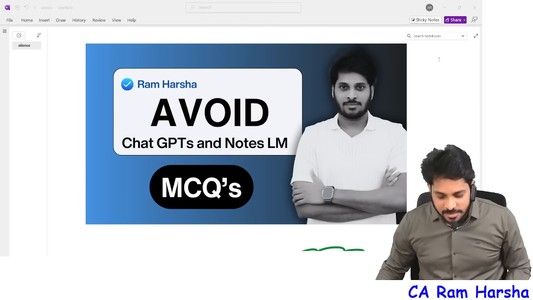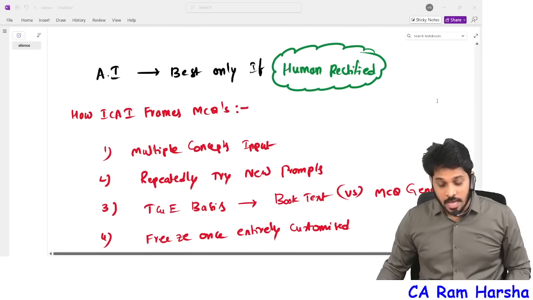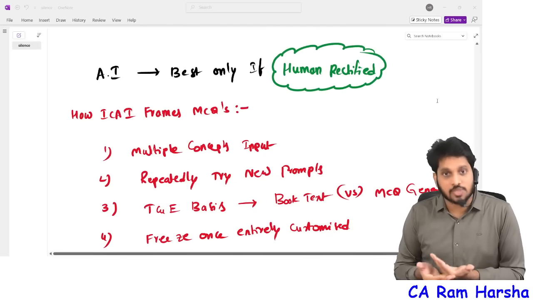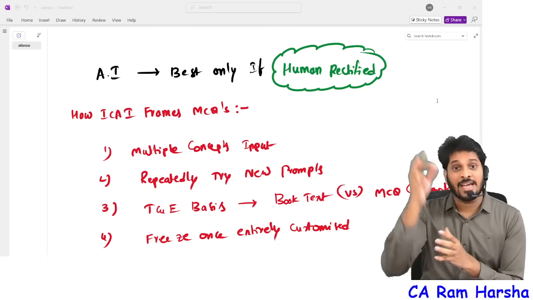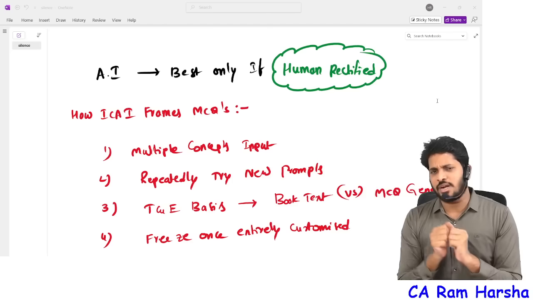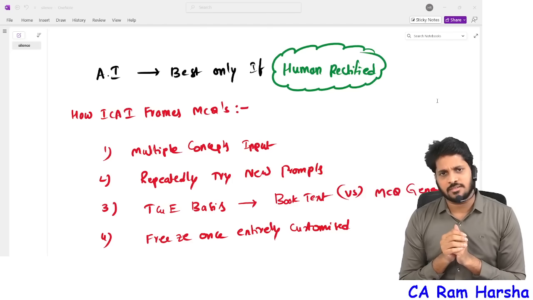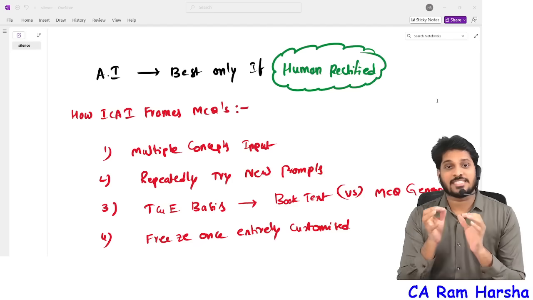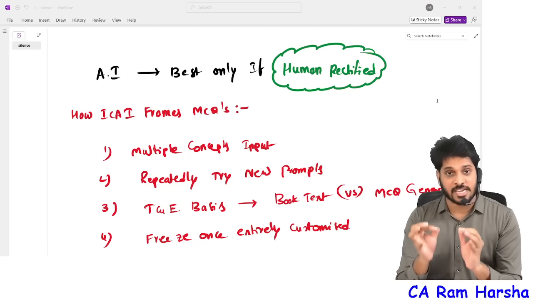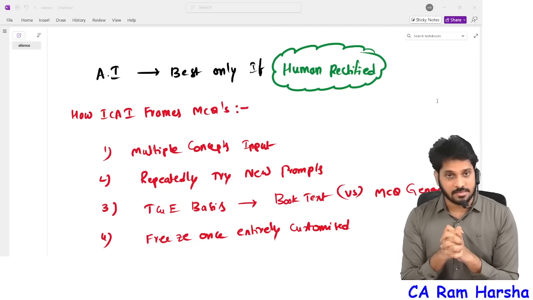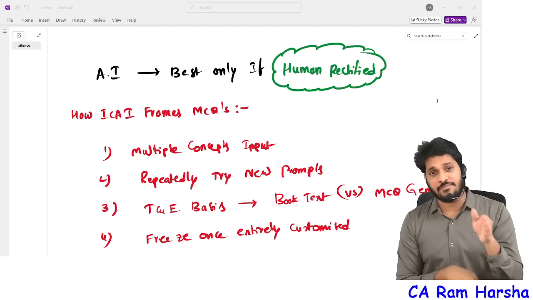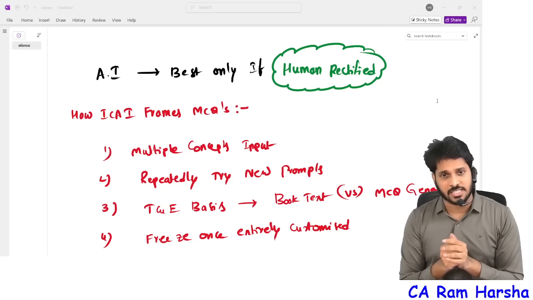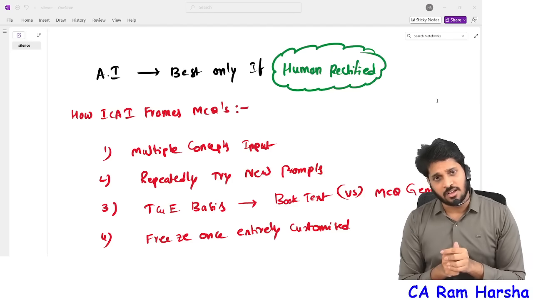You know how ICAI generates MCQs? I don't know exactly whether they follow this method or not, but when I see ICAI case scenarios, MTPs, the case scenario booklet, first of all, tell me honestly, have you practiced that? No. In the ICAI case scenario booklet, they gave 35 case studies in every subject, in CA Inter and CA Final. And in CA Inter taxation, 25 case studies for GST and 25 for income tax. And you know how qualitative they are?